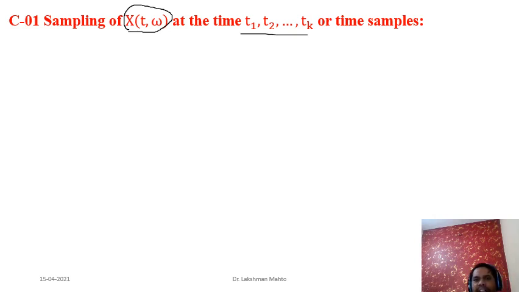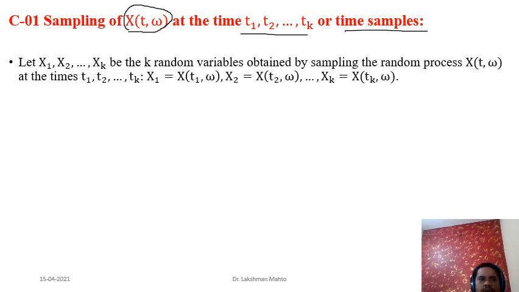Okay, so those k number of random variables we will get, just from sampling. We are doing this sampling from a given random process. Another name we can call it is time samples. We are sampling at different times, so in short we can call it time samples. So let us consider X1, X2, up to Xk, k random variables obtained by the sampling of the random process X(t, omega) at different times t1, t2 up to tk.